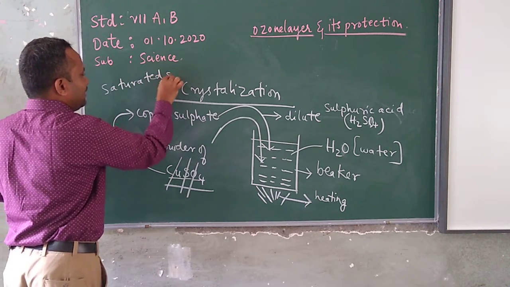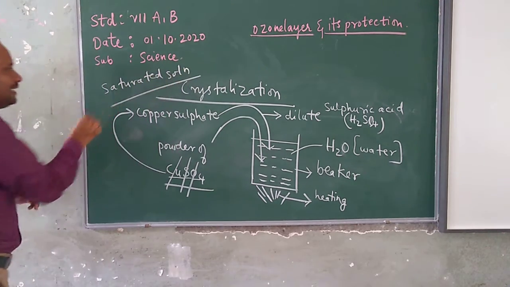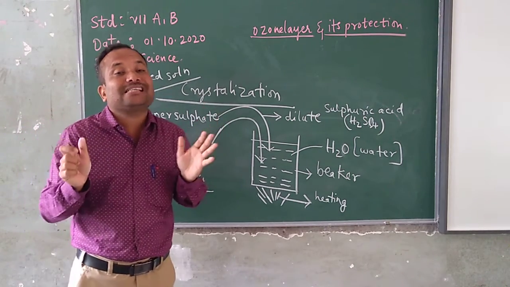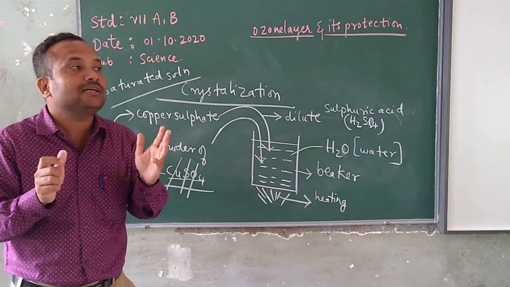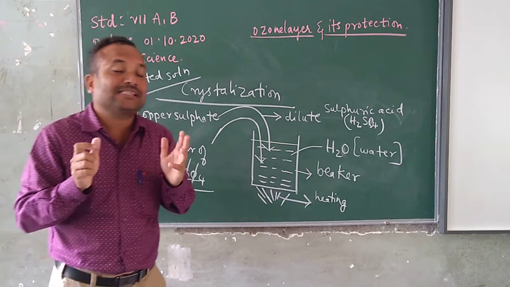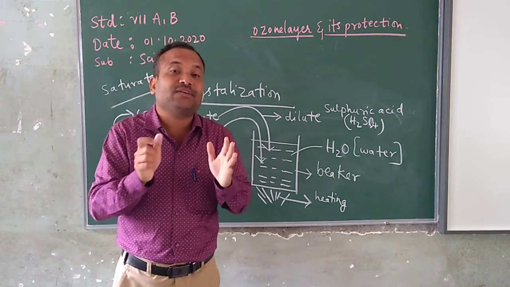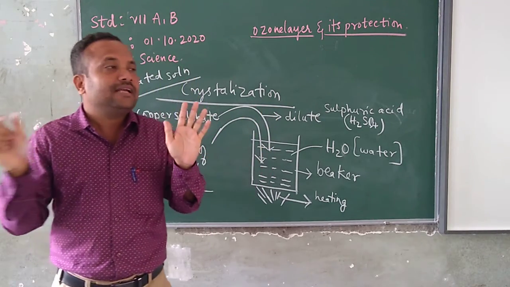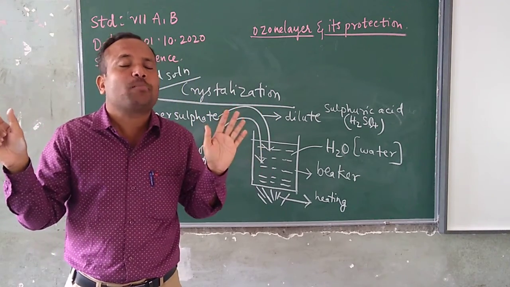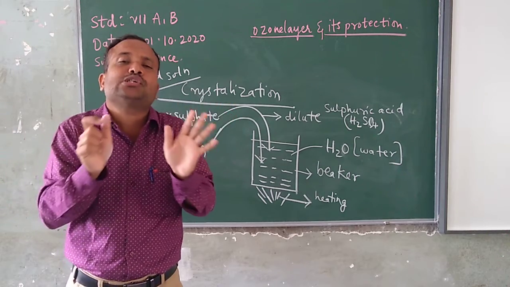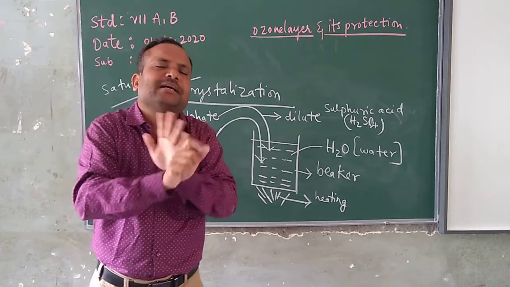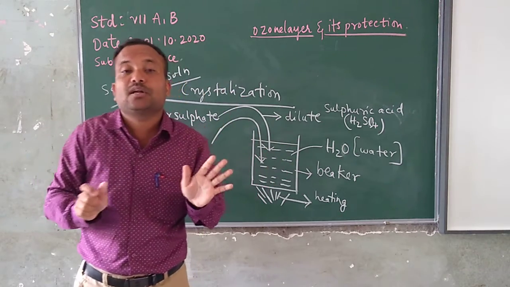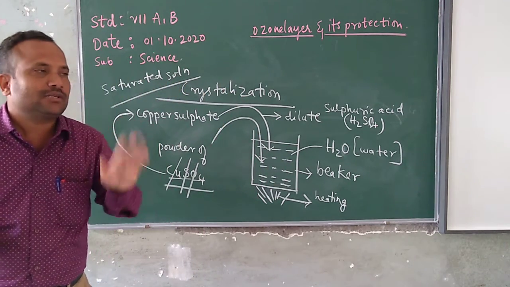What I mean to tell? Now the solution has become a saturated solution. Its capacity to dissolve the copper sulfate powder has become over. It cannot dissolve the copper sulfate powder any further. Its capacity has become empty now. So that kind of solution I can call a saturated solution.